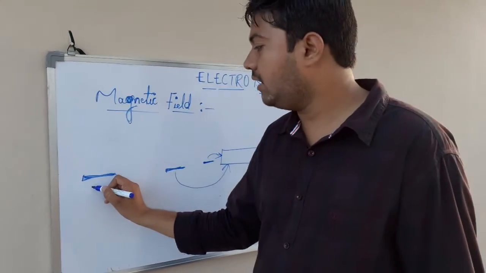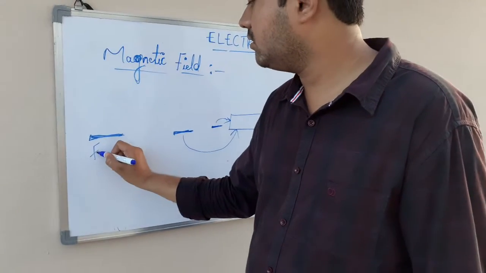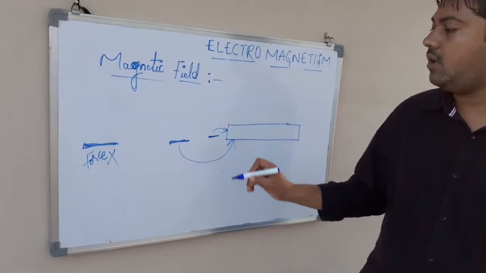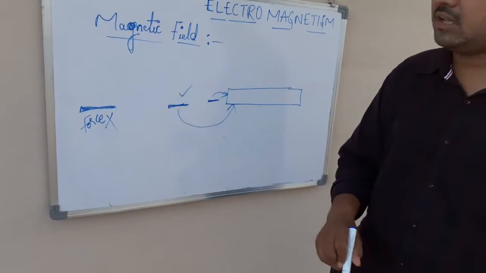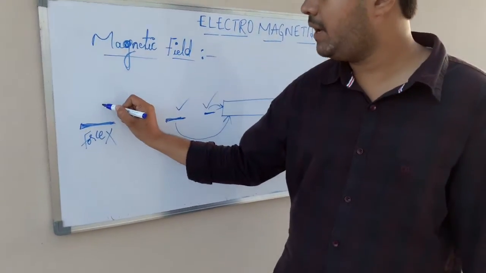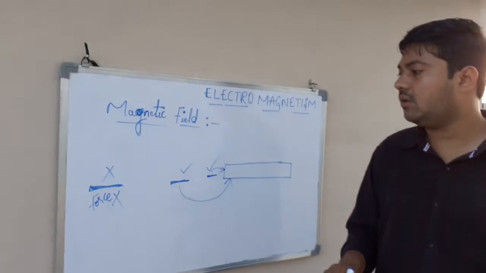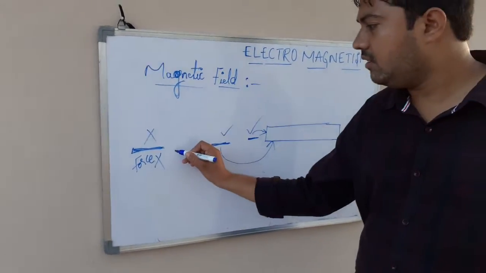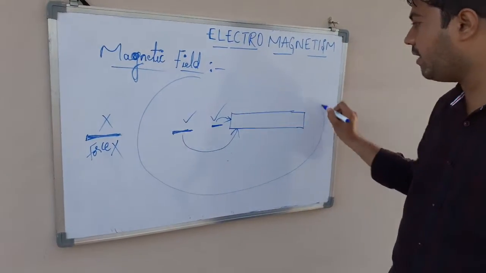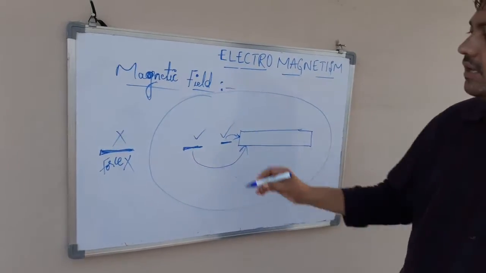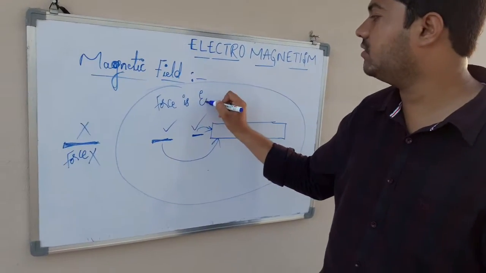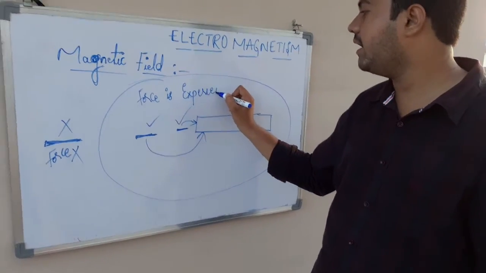It means here at this place magnetic force is not acting on the needle. So at this place magnetic force is acting on the needle, and at this place magnetic force is acting on the needle, whereas at this place magnetic force is not acting on the needle. It means the area around the bar magnet till where magnetic force is experienced, that area is called as magnetic field.